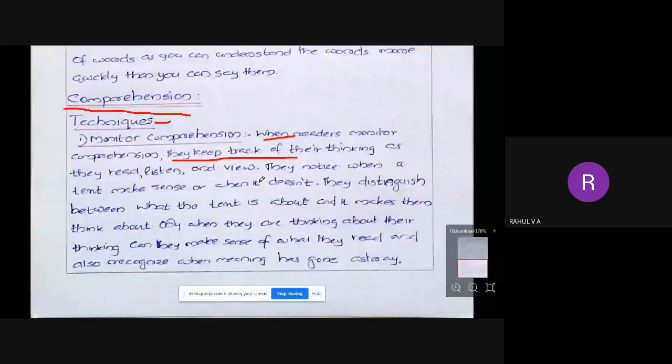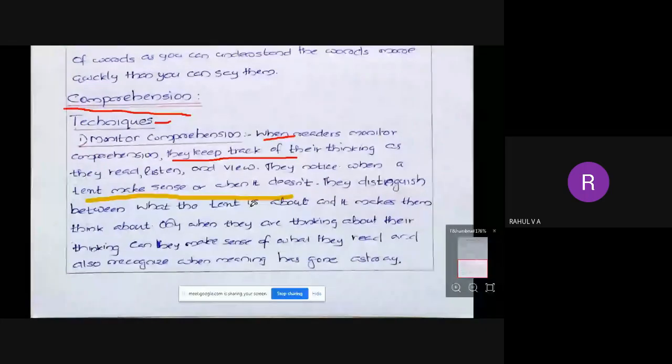So we have to think about when a text makes sense or when it doesn't. When a sentence makes sense, that means you understood it completely. When it does not, you have not understood it. Okay, so that is the meaning of that.